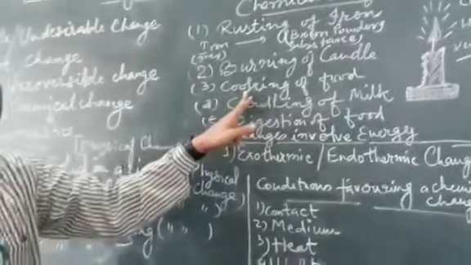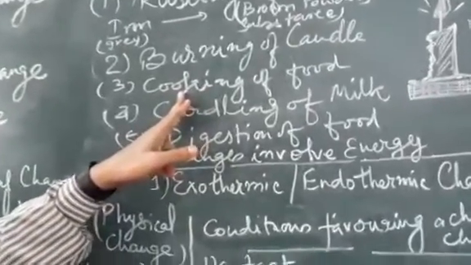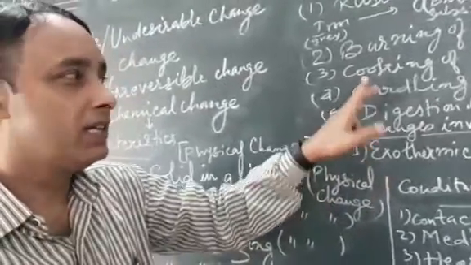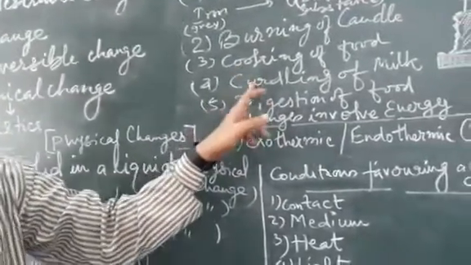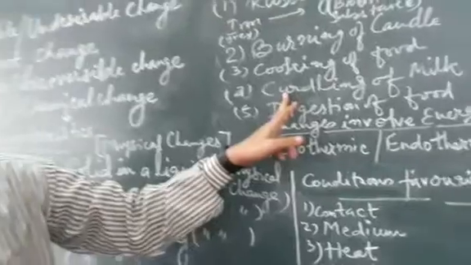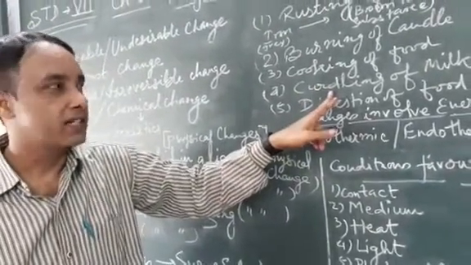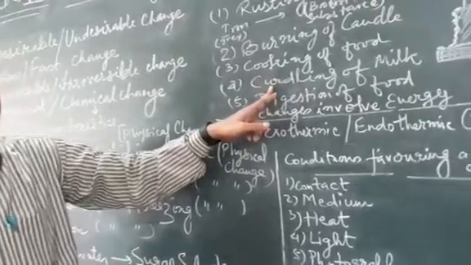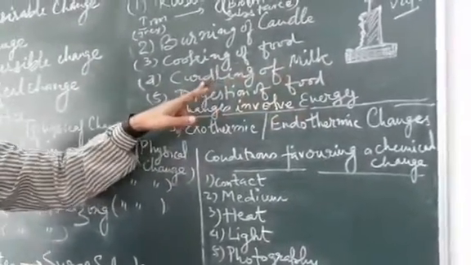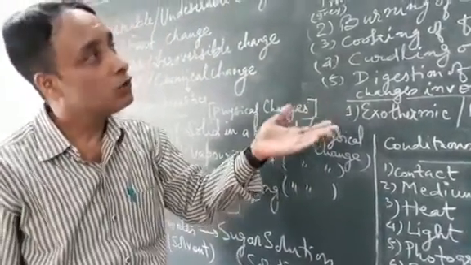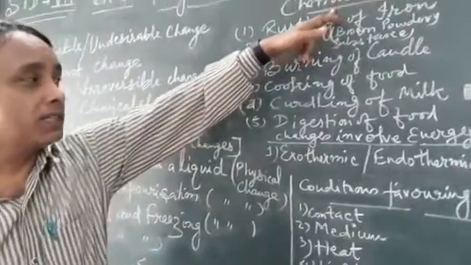Now cooking of food. Once the food gets cooked, it cannot be reconverted back to its original form. It is a chemical change. Curdling of milk: milk gets converted to curd upon certain bacterial action, but useful bacterial action. Once the milk gets converted into curd, it cannot be reconverted back to its original form of milk. So it is one form of chemical change.